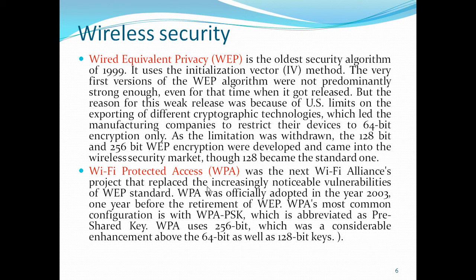Wired Equivalent Privacy is the old and traditional protocol developed in 1999. Initially it was just a 64-bit protocol, and it is not a strong protocol, but later it was enhanced. There were limitations because of developments in security and hashing algorithms and other public key algorithms. So they upgraded it to 128 bit, more than 64 bit. That's why this WEP protocol is not used beyond that.